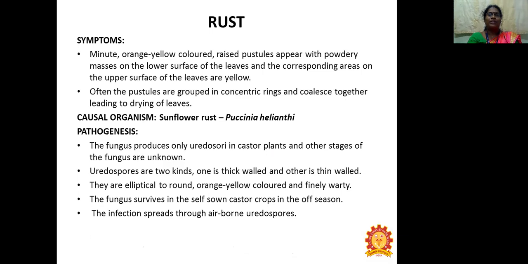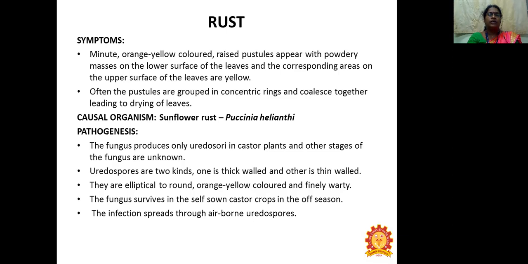Symptoms: minute orange-yellow raised pustules with powdery masses appear on the lower surface of the leaf, and the corresponding area on the upper surface of the leaf is yellow. Often the pustules are grouped in concentric rings and collapse together, leading to drying of leaves. Causal organism: sunflower rust, Puccinia helianthi.